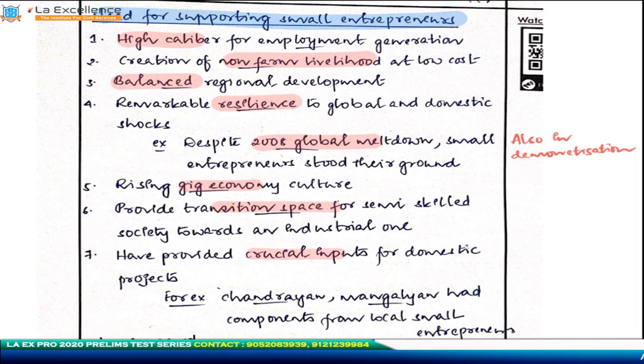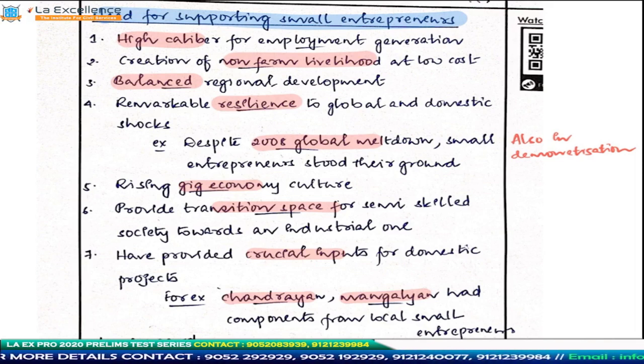Now he moves forward and talks about domestic projects. For example, there were facts on Mangalyaan and Chandrayaan. If you look at the sourcing of these components, a good number of components have been sourced domestically, and SMEs, or small and medium entrepreneurs, have contributed a good amount in these areas. So he has very well established the importance of small entrepreneurs.